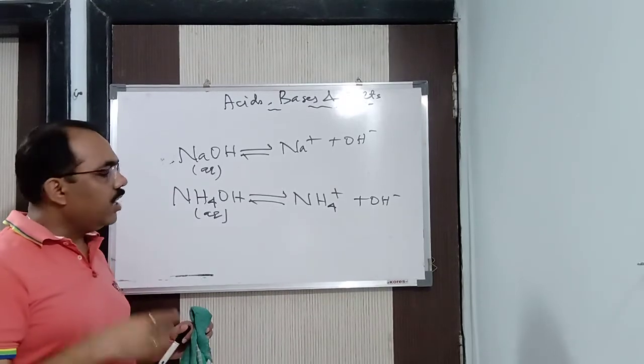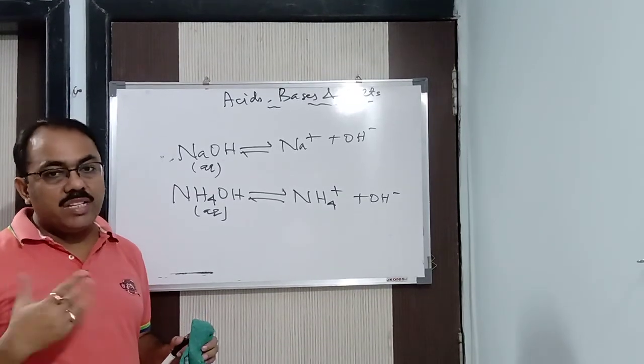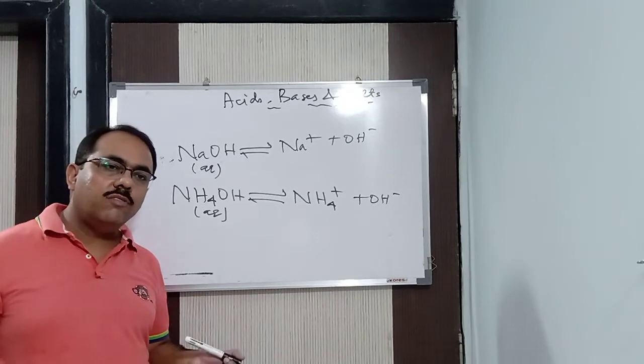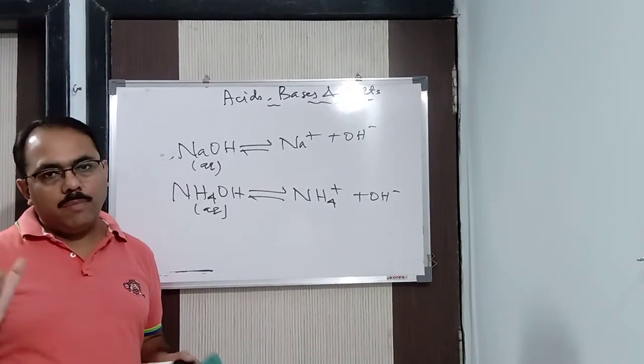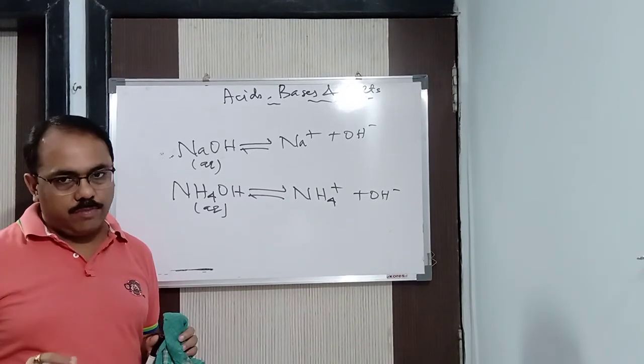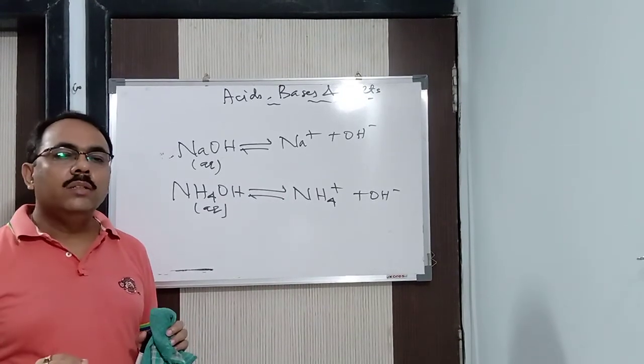Next, we have concentration, on the basis of concentration. Now, you have heard the words in your lab, concentrated acid, dilute acid. What do you mean by it? Listen very carefully to the definition, because generally I find people make it wrong.